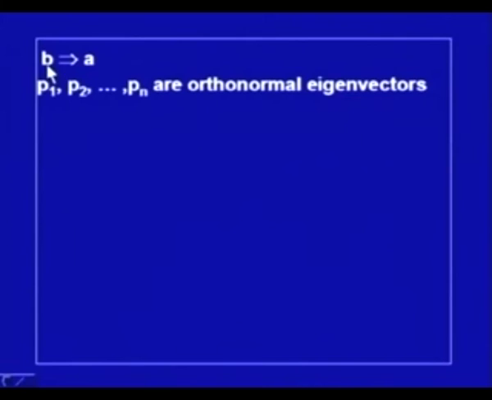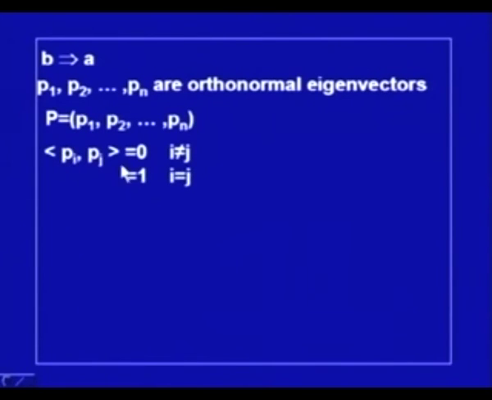The second part is that B implies A, that is, if P1, P2, ..., Pn are orthonormal eigenvectors of A, that means the matrix A is orthogonally diagonalizable. So, for this, let us consider P as the set of column vectors P1, P2, ..., Pn, and these are orthonormal eigenvectors of the matrix A, and that means the inner product of Pi and Pj is equal to 0 when i is not equal to j, and it is 1 when i is equal to j. In fact, multiplying the ith row with the jth column is nothing but the inner product.